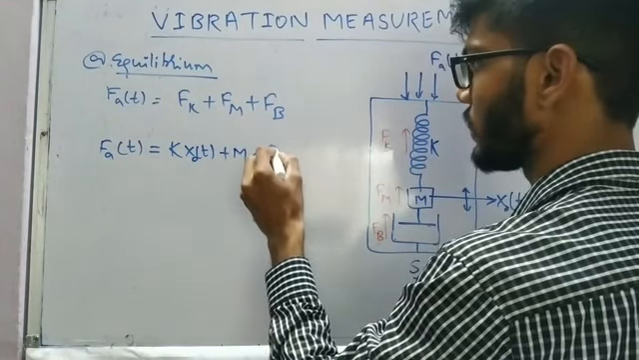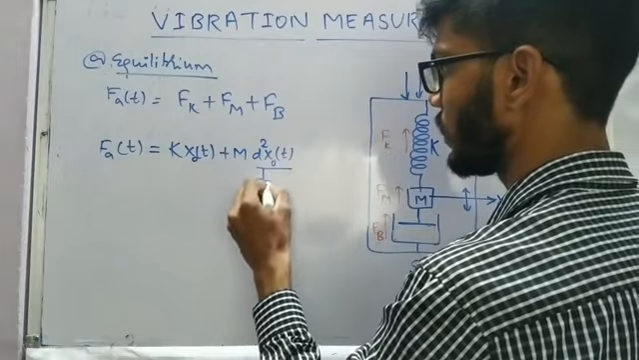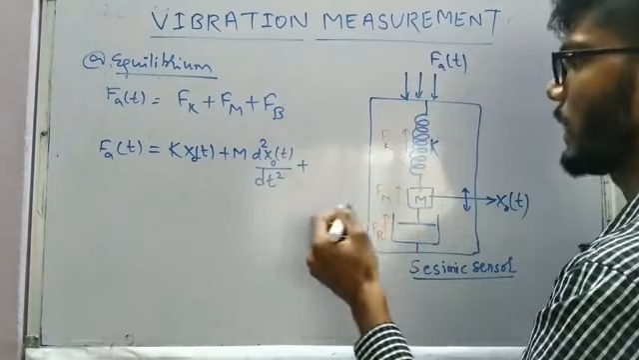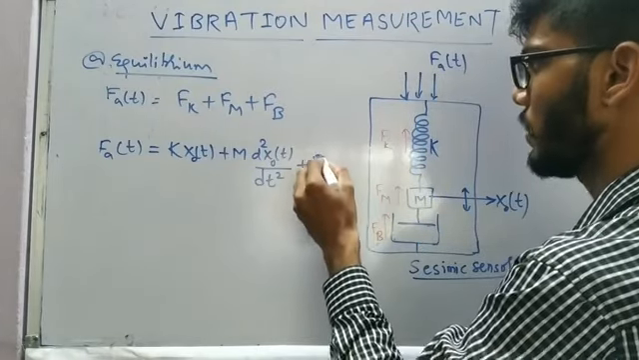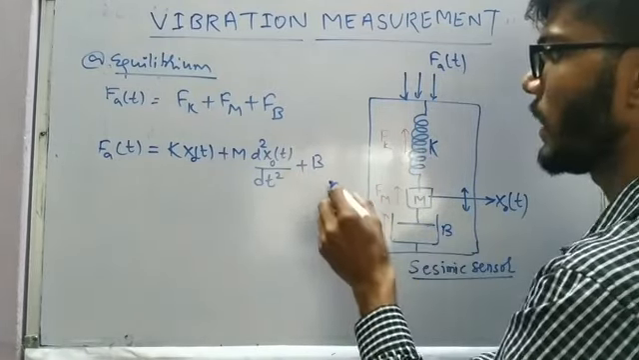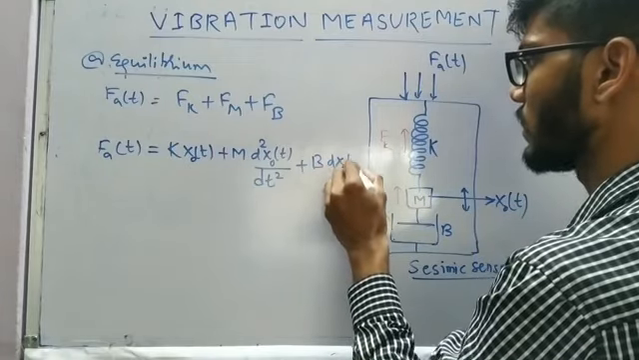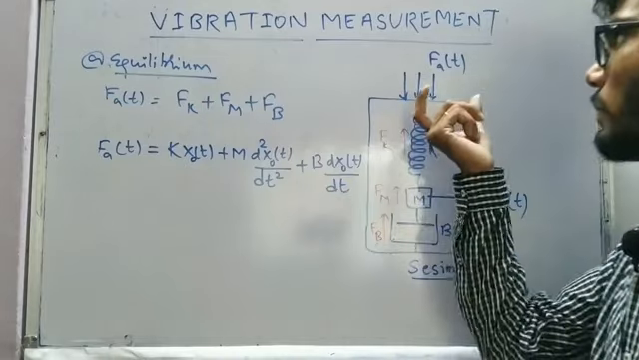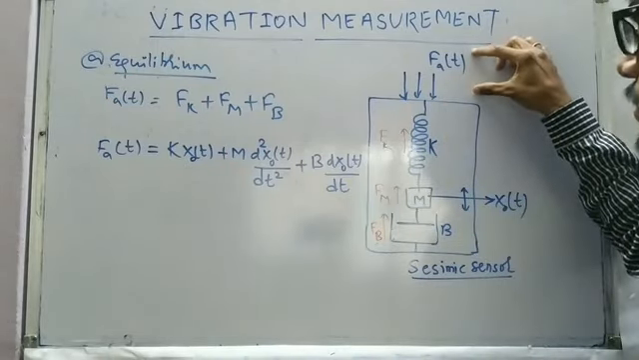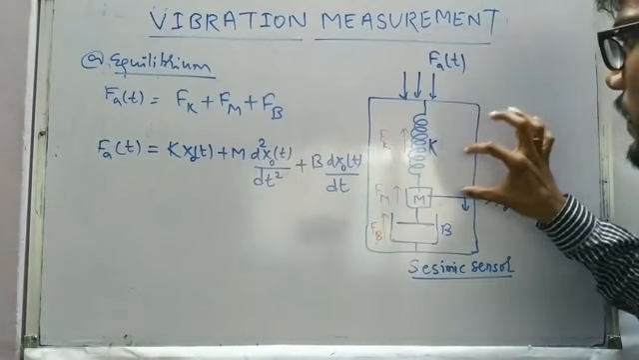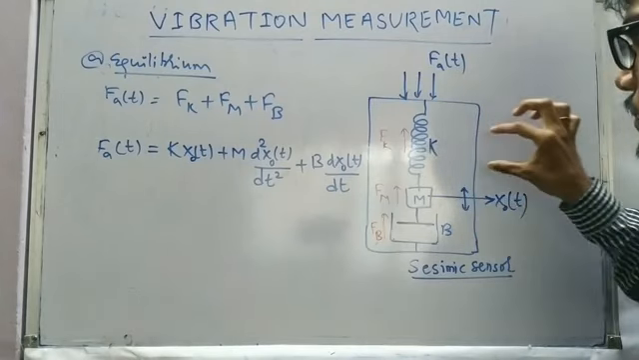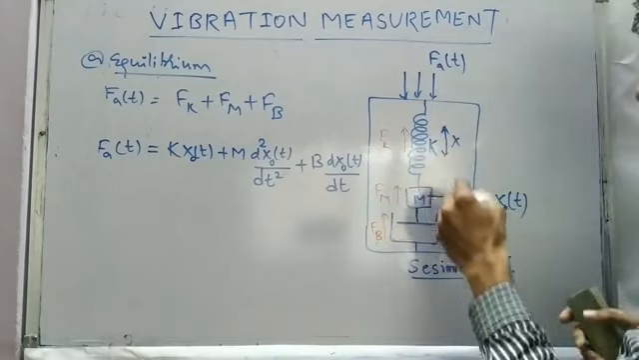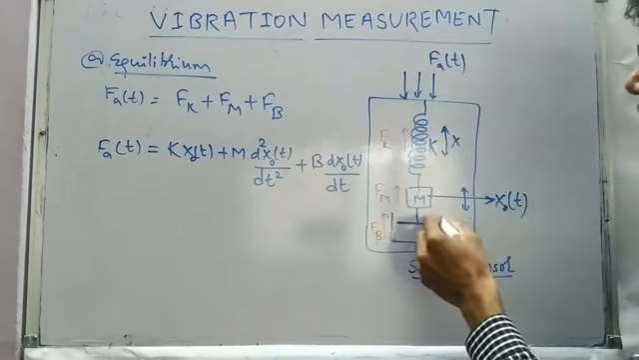Acceleration can be written as d²x(t)/dt². In the case of the damper, the force is b, the damping coefficient, times the velocity. Velocity can be written as dx₀(t)/dt. Due to the force applied as force of acceleration, we are going to have a displacement in the position of the mass. Due to the displacement x, the spring gives the force kx, and the mass gives the force ma.